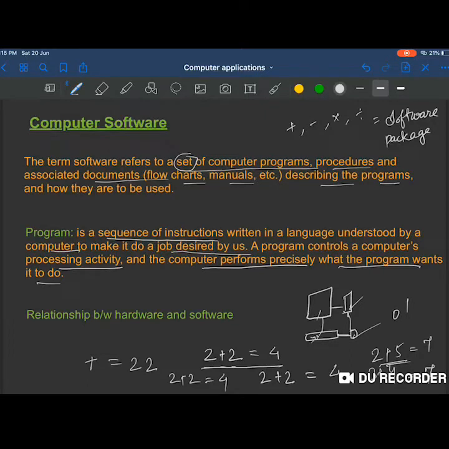सो आई होप इतना आपको क्लियर है व्हाट इज़ प्रोग्राम that makes a computer system run, basically hardware to perform some function, to give some output.